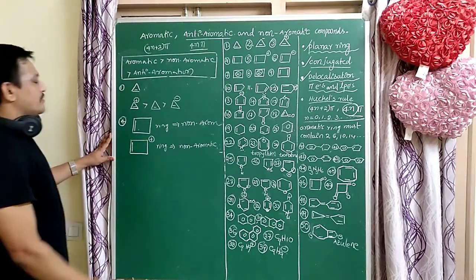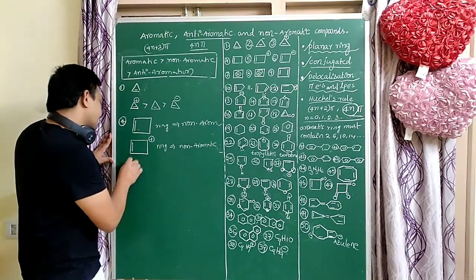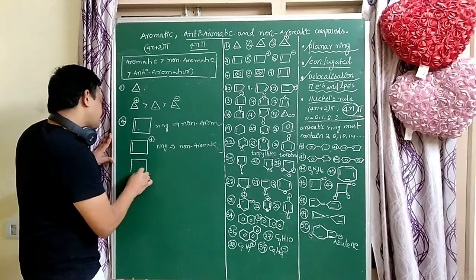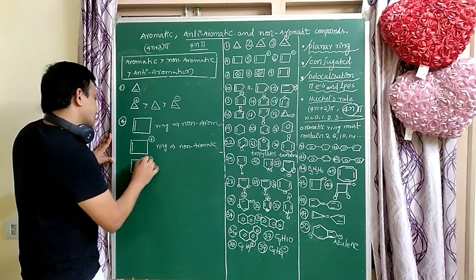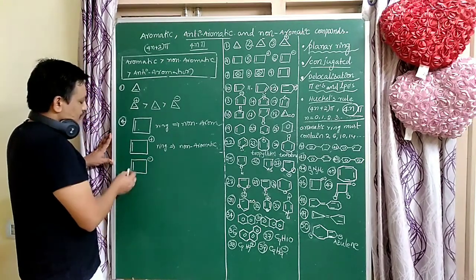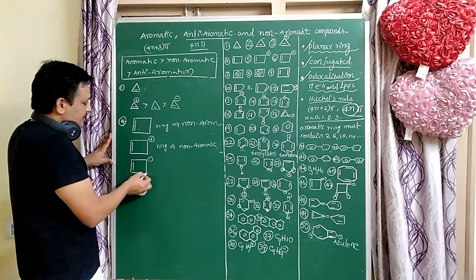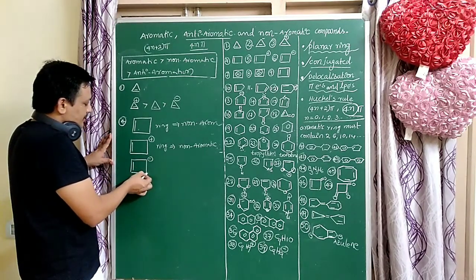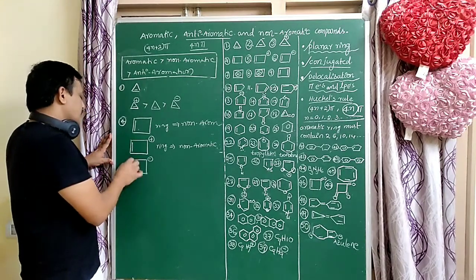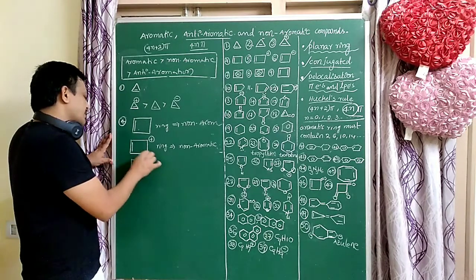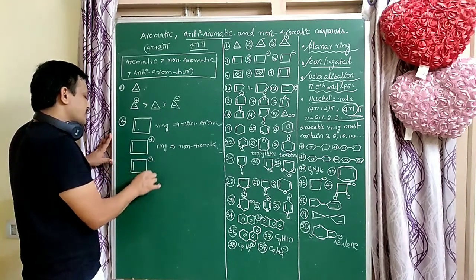So next example, here a minus is there. So double bond, single bond, minus, up to here conjugation is there. Here conjugation is broken for this carbon. So there is no conjugation throughout the ring.